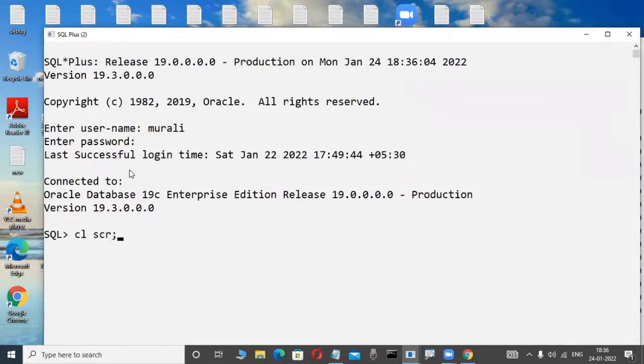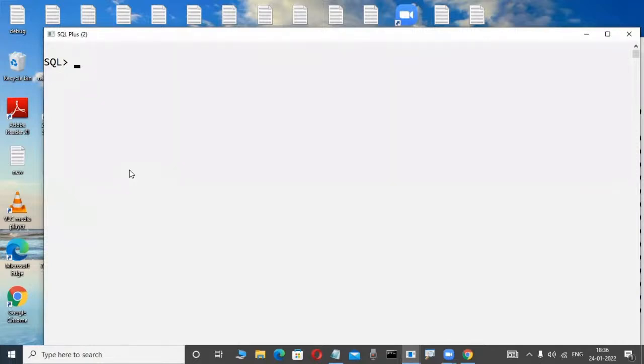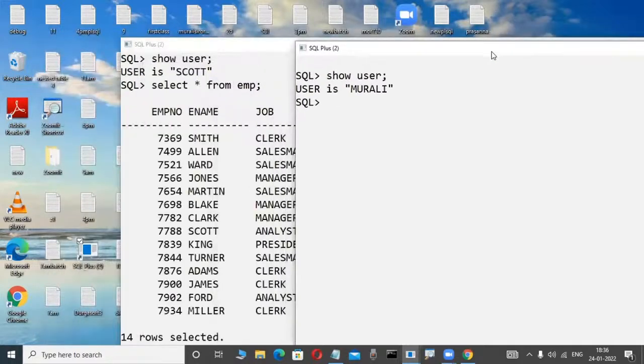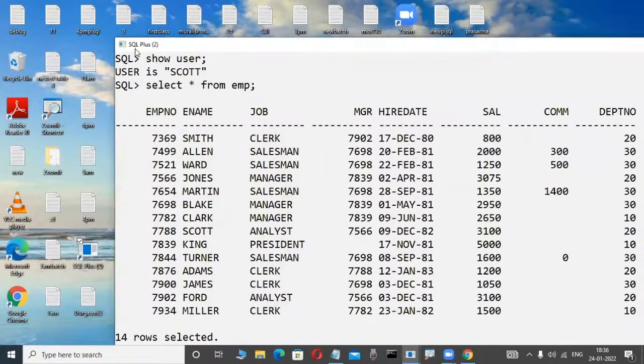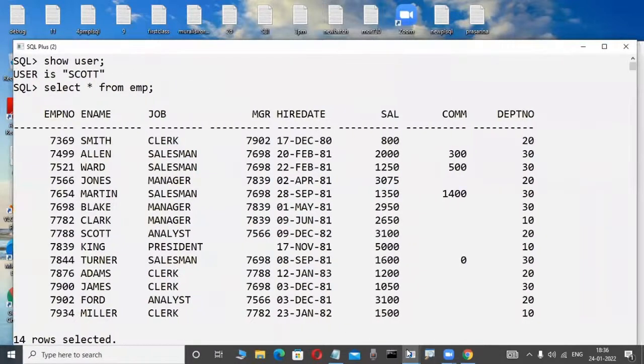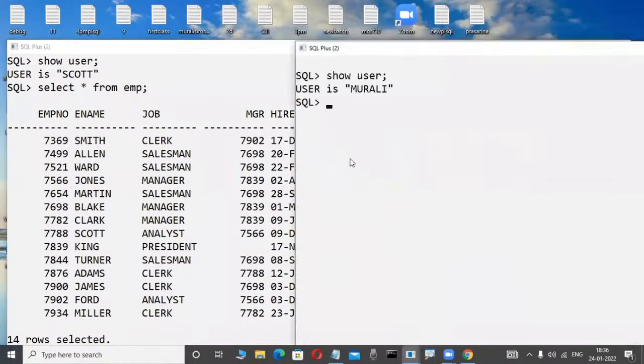Now check it out. These are scenarios, observe, in demo classes the first time. You will become familiar with these things later. Okay, fine. Now check it out. Another employee is there. Small thing I'm asking today at least. Another employee, Murali, is there. Slowly observe here. One employee, Scott, is there, another employee, Murali, is there, for example. Maybe you are guessing this one, I think. Two employees are there in a company.